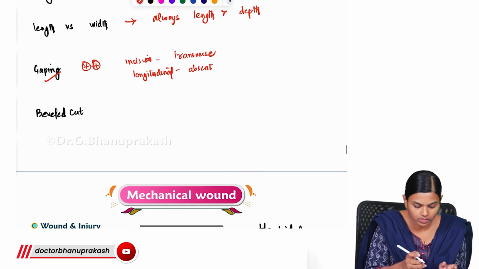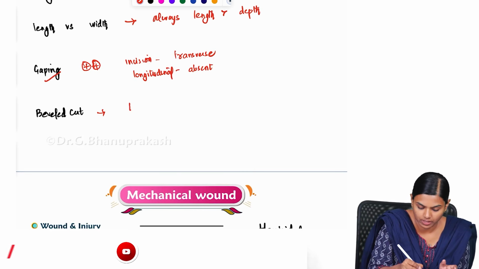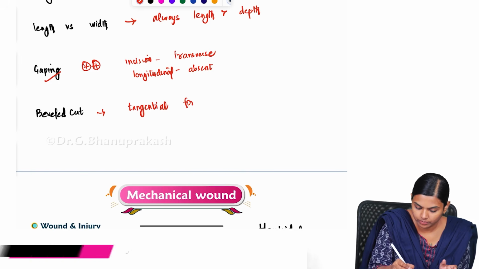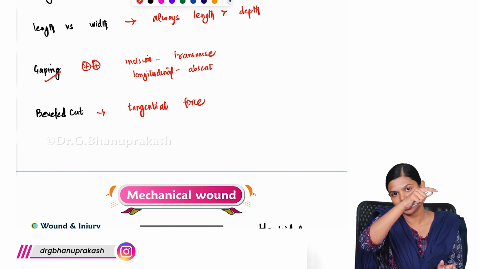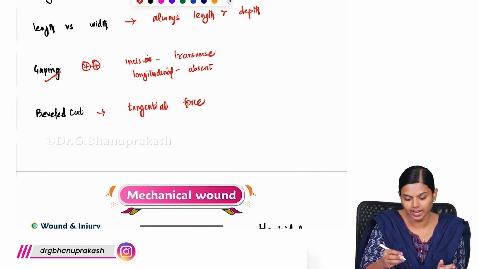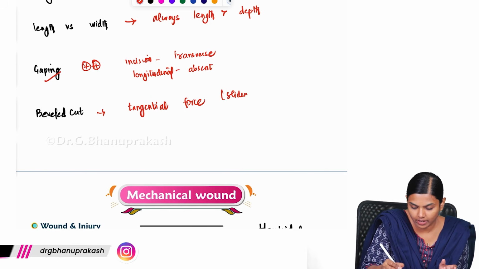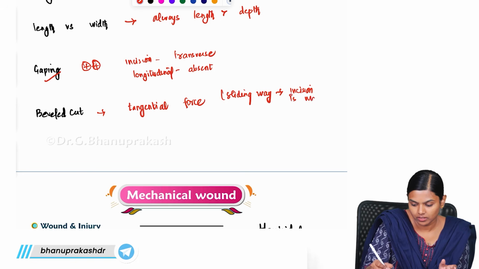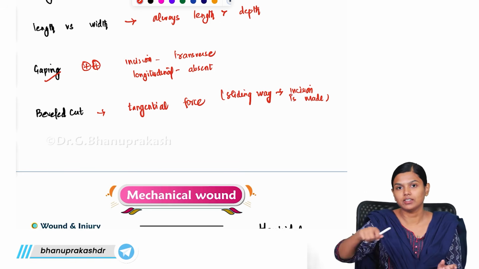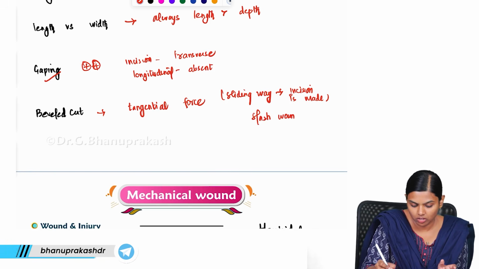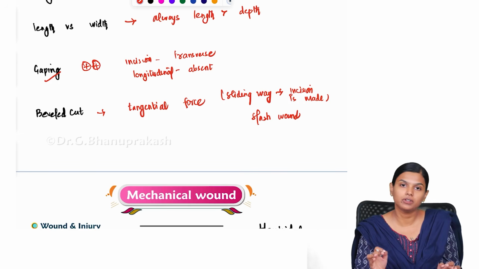Next, something known as beveled cut. Here there will be tangential force. Instead of putting an incision perpendicular to the skin, the incision is made tangentially, in a sliding way. They will just cut like that, they will slash. So this is your beveled cut.